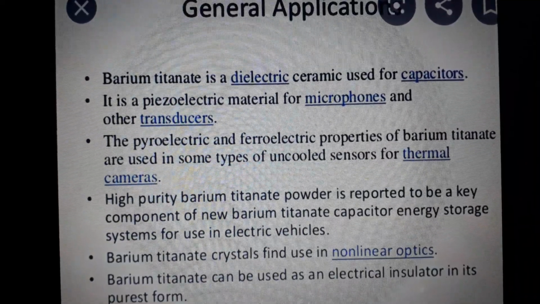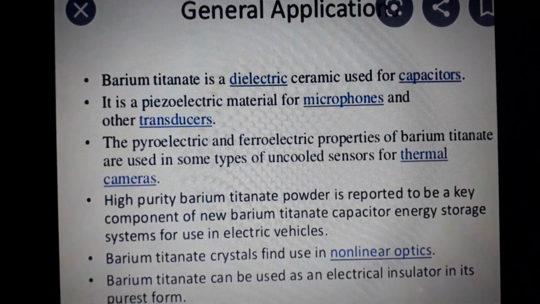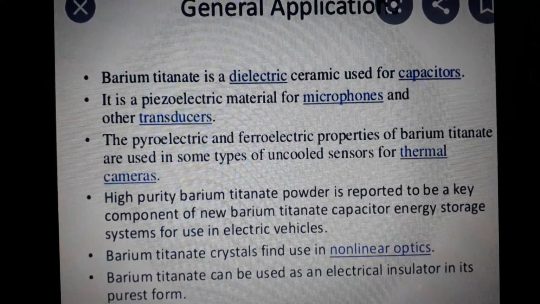Next, barium titanate crystals find use in non-linear optics. It is used in non-linear optics. Many devices that are used for non-linear